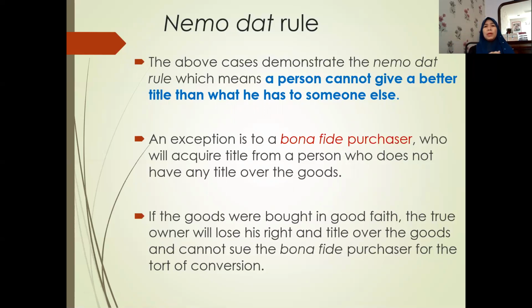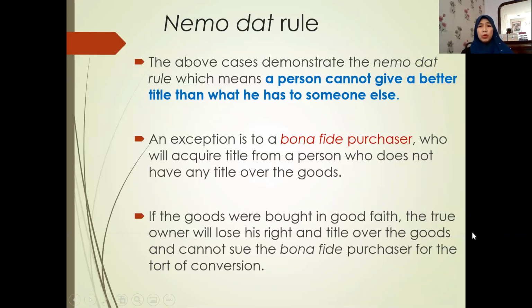Exception, to bona fide purchaser. But if the next person is a bona fide purchaser for value without notice, then yes, he might. He will acquire good title. But if, like the case just now, with knowledge, with notice, then no good title. The title is not valid.